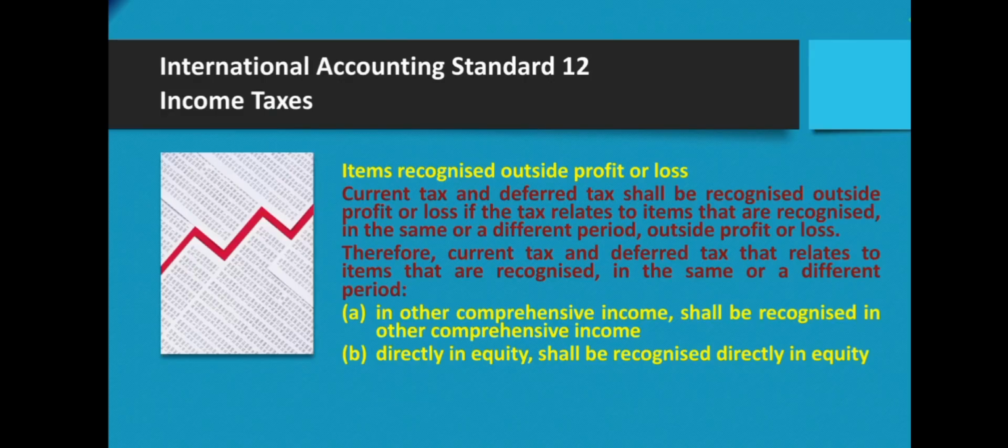Items recognized outside profit or loss. Current tax and deferred tax shall be recognized outside profit or loss if the tax relates to items that are recognized, in the same or a different period, outside profit or loss. Therefore, current tax and deferred tax that relate to items that are recognized, in the same or a different period, in other comprehensive income shall be recognized in other comprehensive income. Those recognized directly in equity shall be recognized directly in equity.